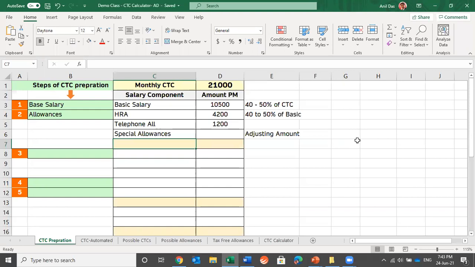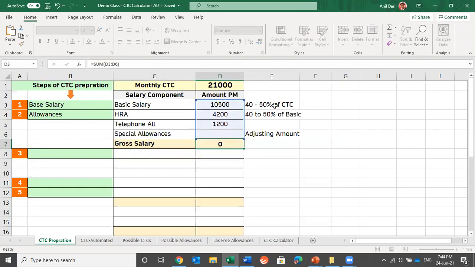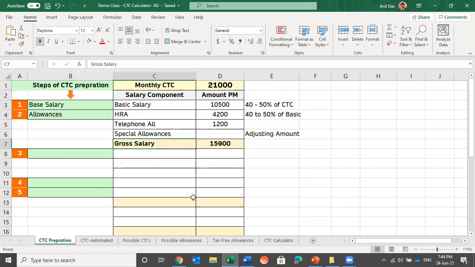So we have also seen that if we add the first two components, basic salary and allowances, we will reach the gross salary. So let's see where exactly we have reached. We have reached 15,900. We are trying to reach 21,000 as CTC. So we are done with two steps and we have calculated the gross salary. This amount I am leaving blank. We would be putting the amount later on. Whatever amount would be coming as a difference, we would be using that amount in this step.